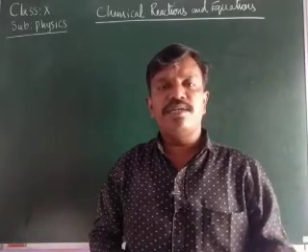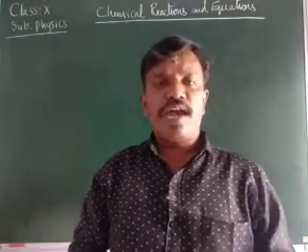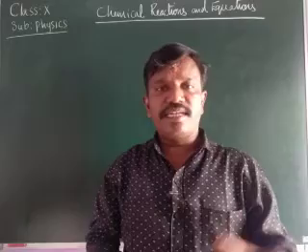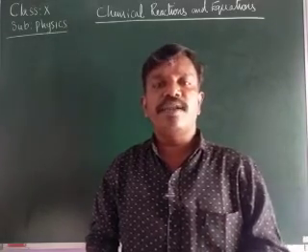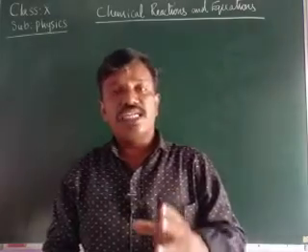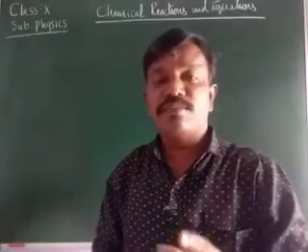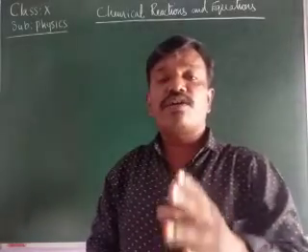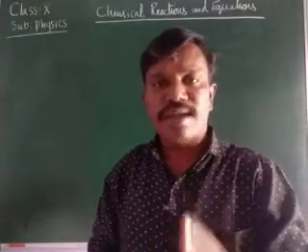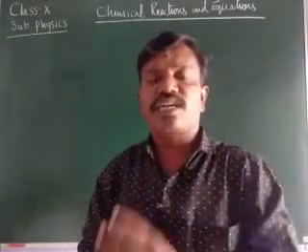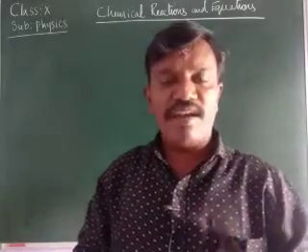I have given 30 elements and their atomic numbers, children. As I have told you, read the 30 elements and their formulae also. Few formulae I have given. The elements are hydrogen, helium, lithium, beryllium, boron, carbon, nitrogen, oxygen, fluorine, neon, sodium, magnesium, aluminium, silicon, phosphorus, sulfur, chlorine, argon, potassium, calcium, scandium, titanium, vanadium, chromium, manganese, iron, cobalt, nickel, copper, zinc. These are the 30 elements that I have given for you.